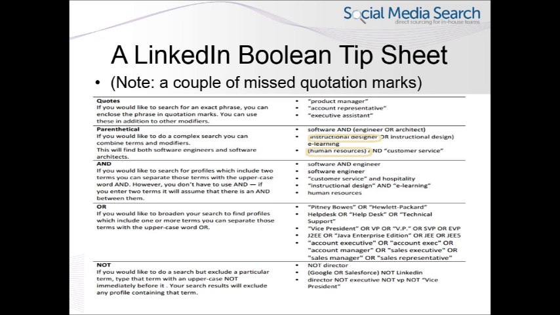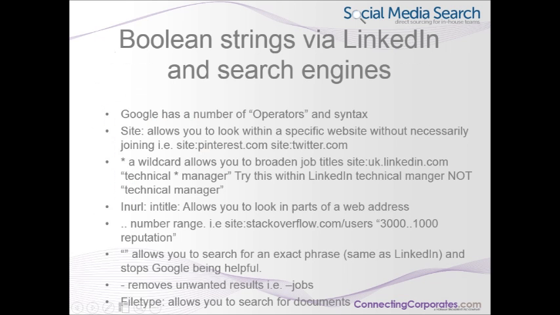So Google, as I said, has a number of operators and syntax which allows us to do different things. Site, being the first one, allows us to look within a specific site. The asterisk we've just talked about, the wildcard, allows you to broaden job titles. So for example, within Google, if we write technical asterisk manager, it will look for up to around 5 words in between technical and manager: technical accounts manager, technical services manager, etc.